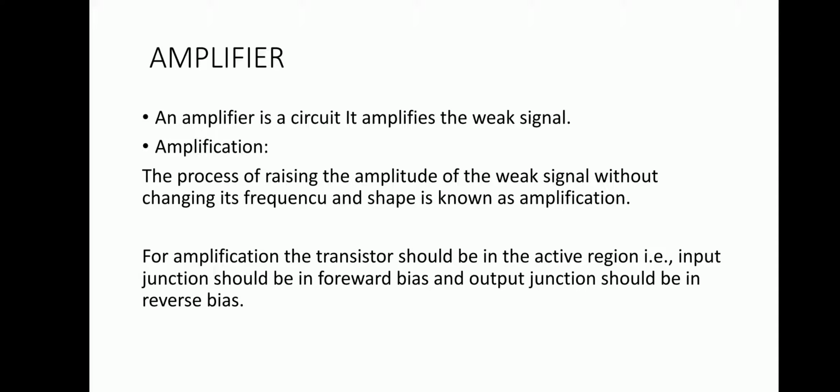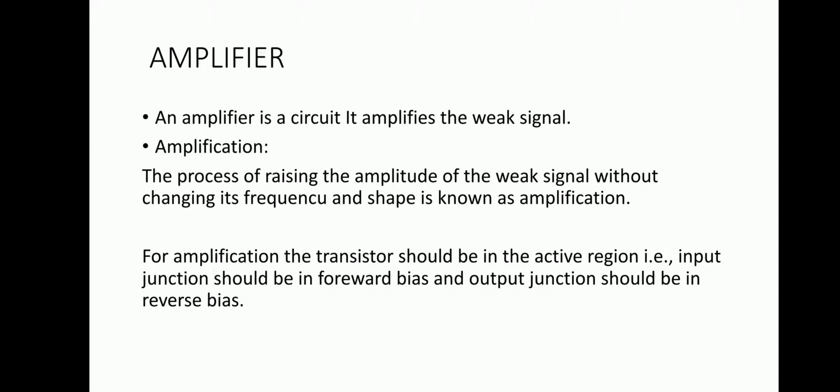To use the BJT in an amplifier circuit, definitely for amplification the transistor should be in the active region. We already know that a transistor has three terminals: emitter, base and collector, and three regions: cutoff region, active region and saturation region.